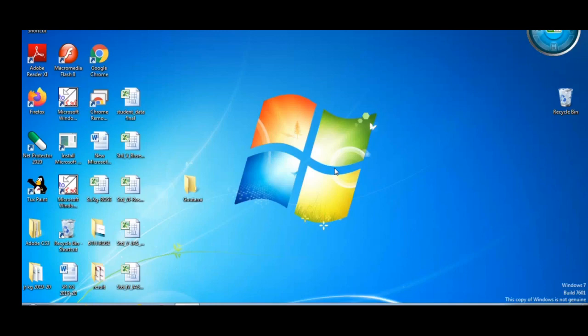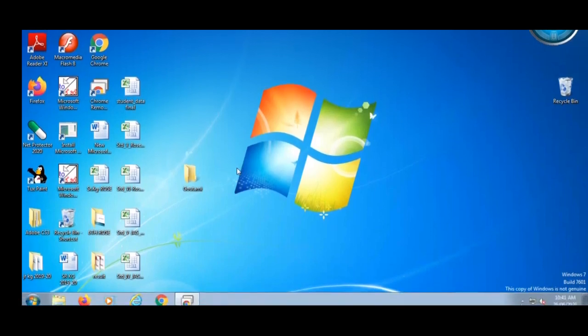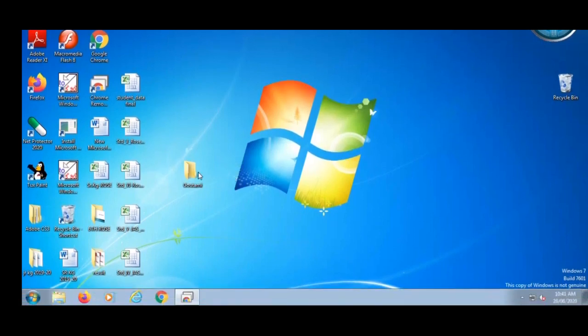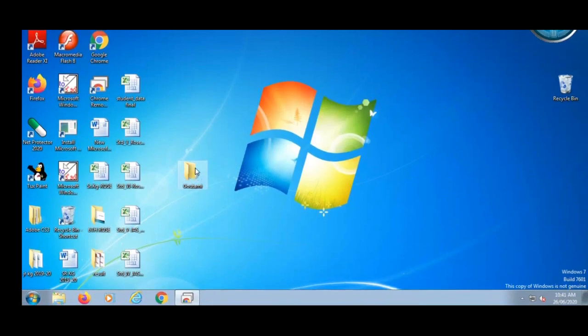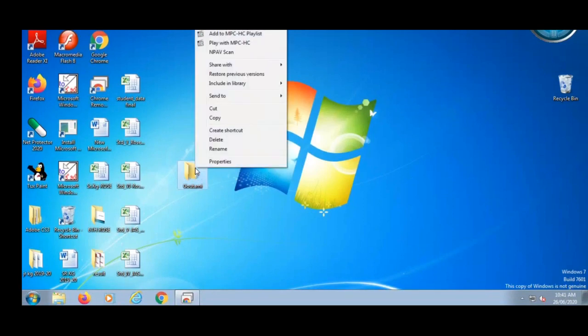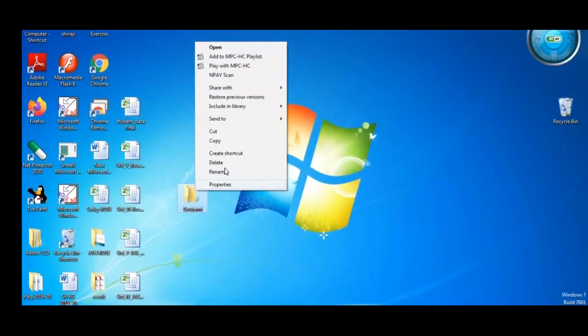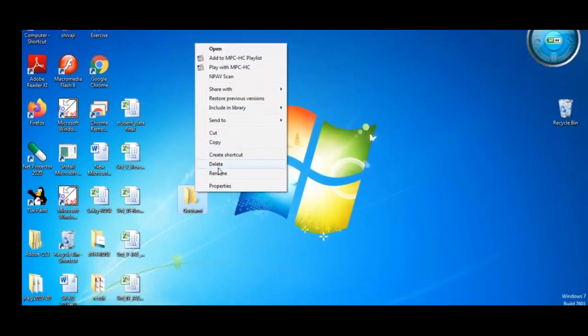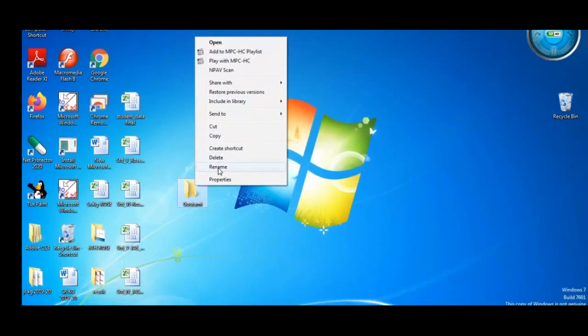Now renaming a file or folder. Renaming means you can change the name of your file or folder. Suppose I want to change this name. Okay, so how to change? Right click on that folder. Here are the options. See here. These are the options. So click on rename.